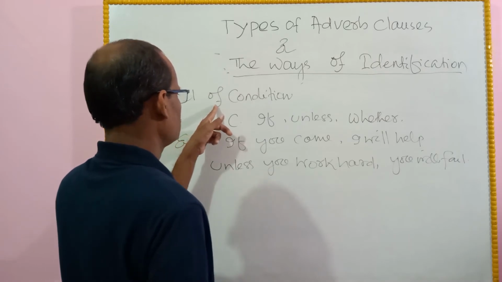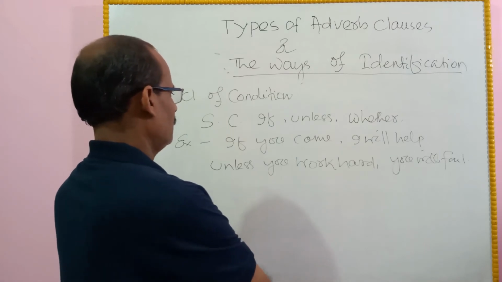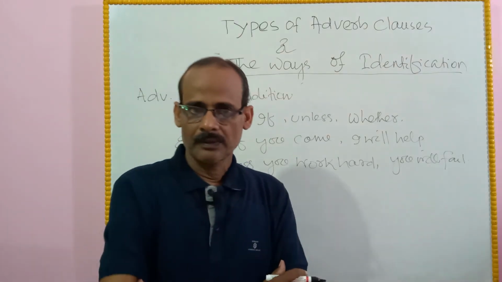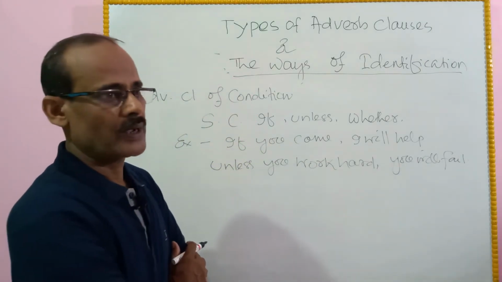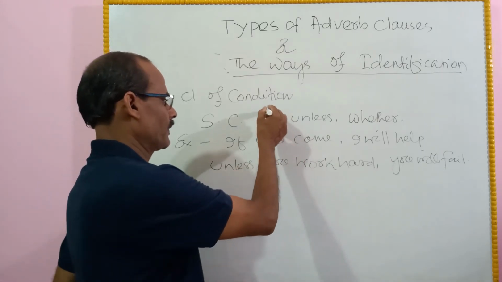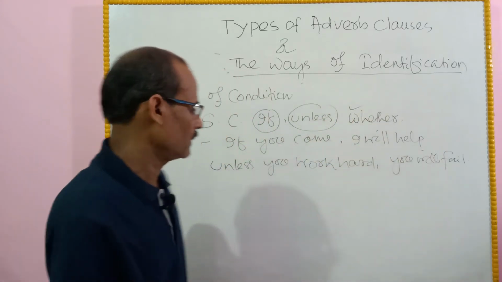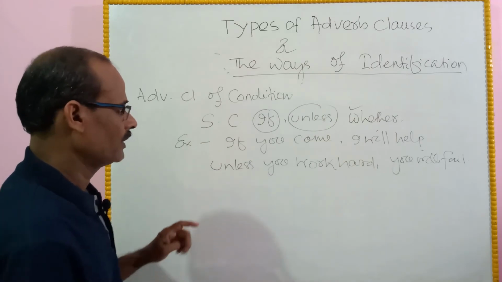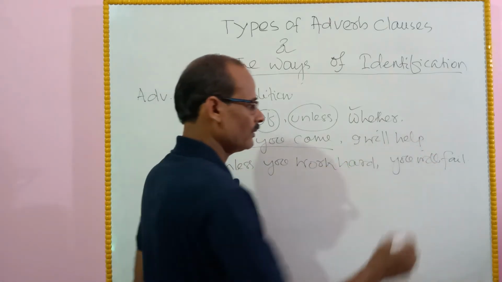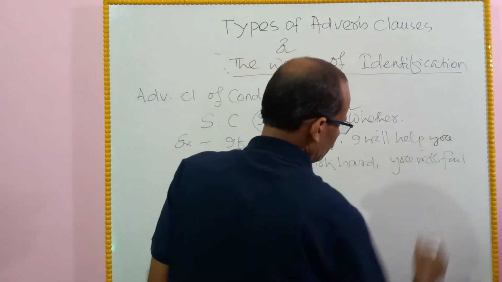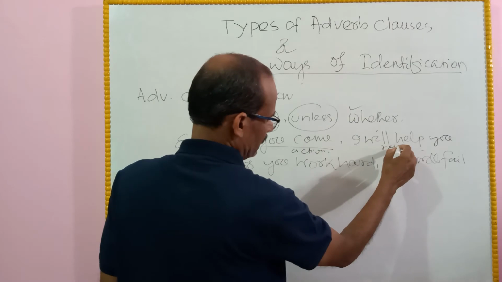Adverb clauses of condition. The adverb clauses of condition are introduced by the subordinating conjunctions if, unless or whether. Example: If you come, I will help you. If you come, I will help you. This is the action, and this will be the result.